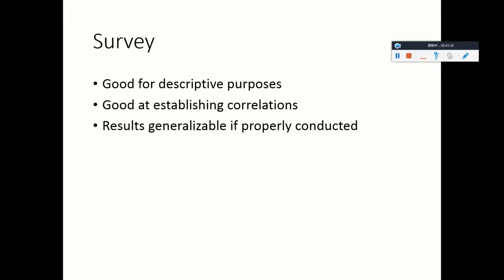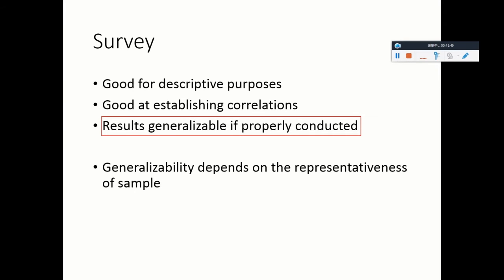So they're good at establishing correlations. But the third key feature of survey studies is that they allow us to generalize our findings beyond the sample to the entire population. That is the issue of generalizability. And we shall focus on this particular feature of survey studies in the rest of this lecture.